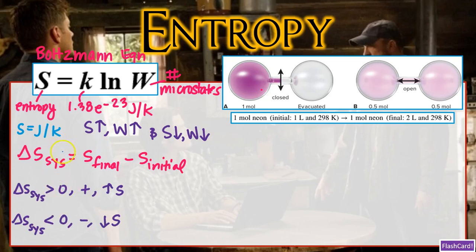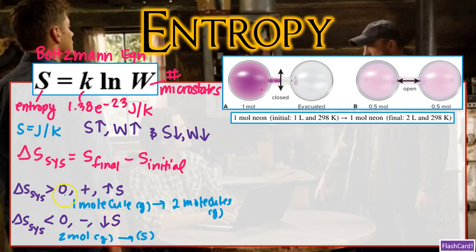Therefore, the change in entropy of a system is simply going to be the difference between its final and initial values. And we can write the expression as delta S of the system is equal to entropy final minus entropy initial. And as with any state function, the sign of delta S of the system can be positive or negative. So if delta S of the system is greater than 0, it's going to be positive, and you have an increase in entropy. If delta S of the system is less than 0, it's negative, and you have a decrease in entropy.